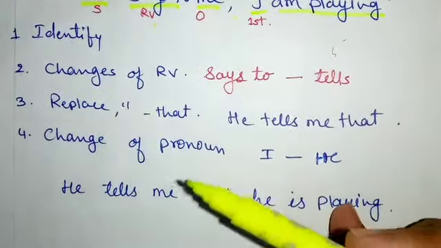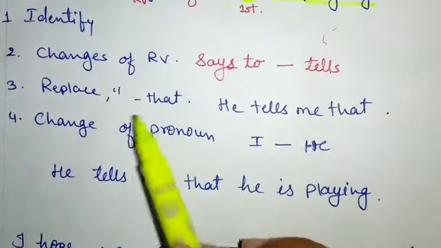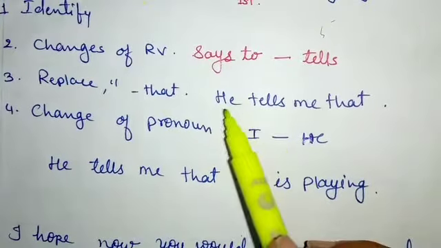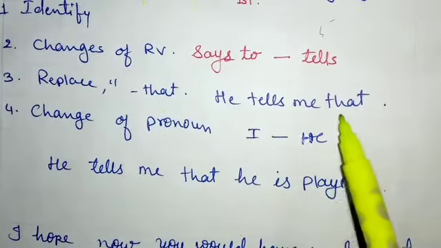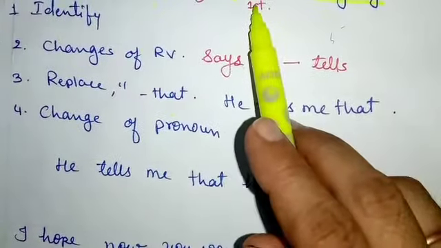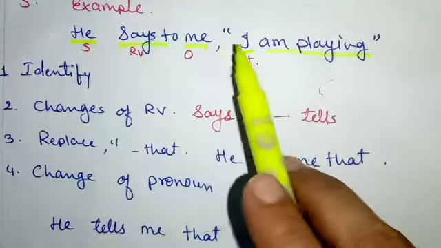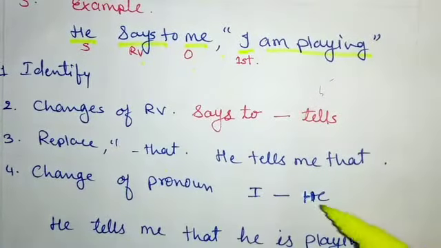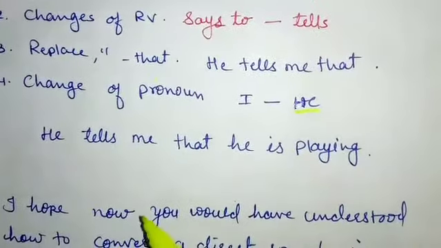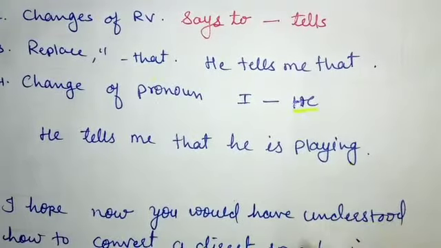According to the rules, says to will convert into tells. So the sentence will be: he tells me that. Then the change of pronoun: I will change according to the subject into he. So the final sentence in indirect speech is: he tells me that he is playing.